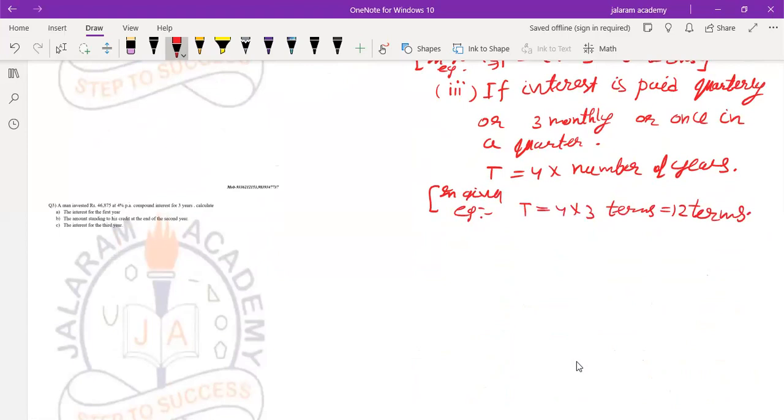Once in 3 months, then in the next 3 months, then in the next 3 months, then in the next 3 months. Means in 1 year, we have calculated the interest 4 times. Then 5th, 6th, 7th, 8th. In 2 years, 8 times. So it will always be greater, as in compound interest, interest is always calculated on the interest.